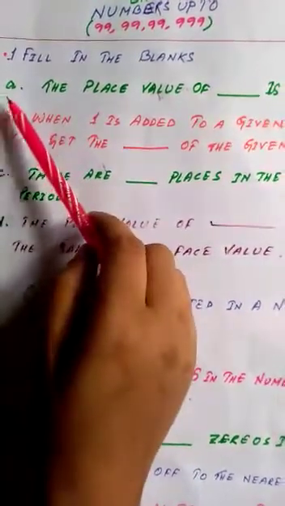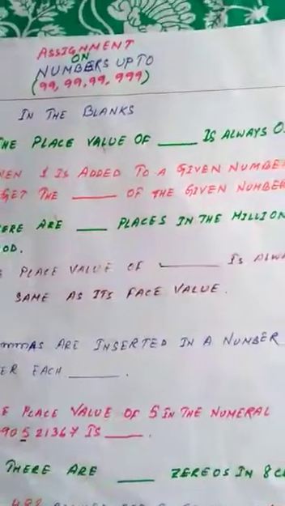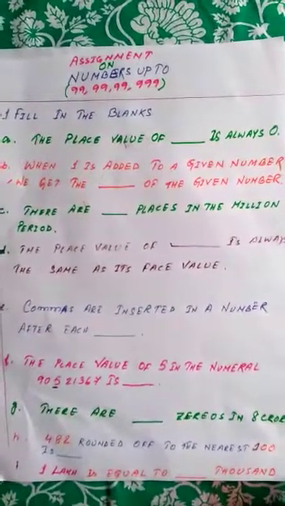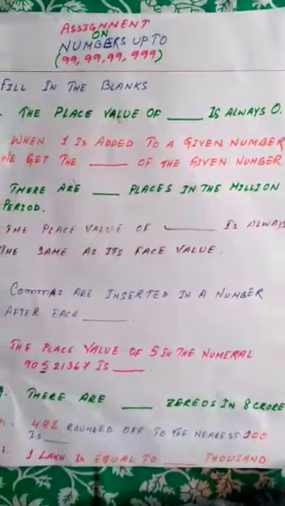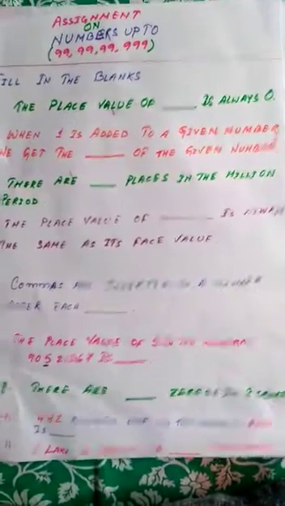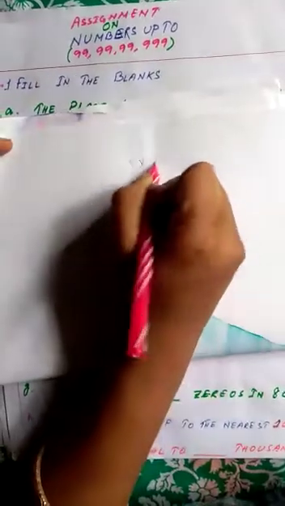Our question number A is: the place value of dash is always 0. So you got this answer, students? Yes or no? The place value of what is always 0?